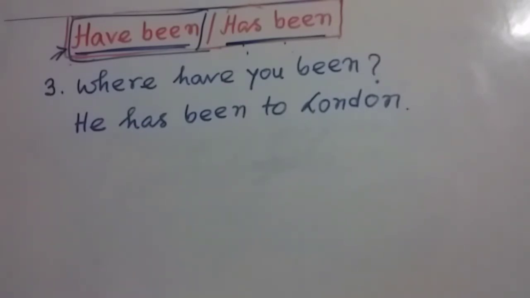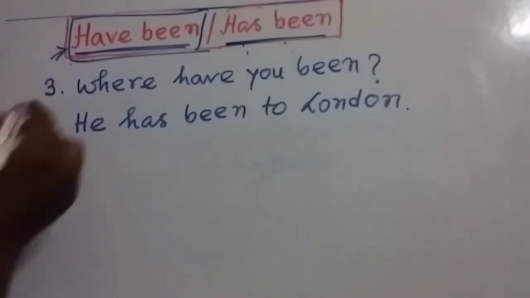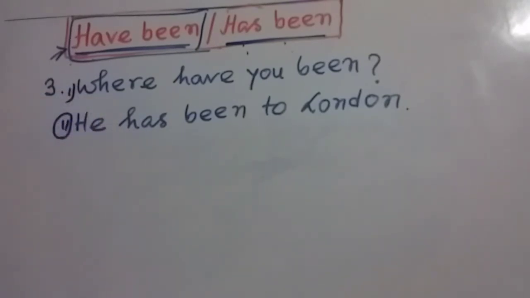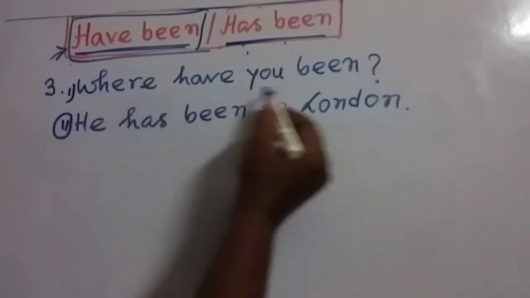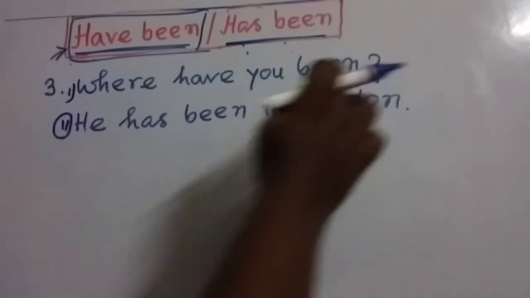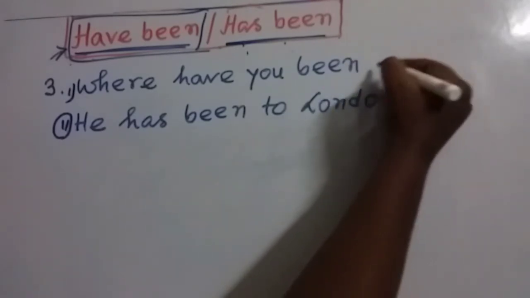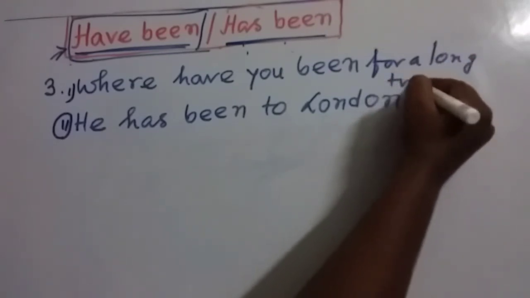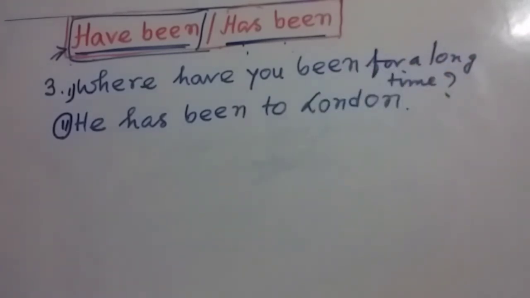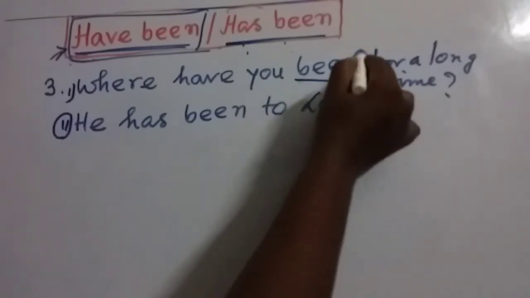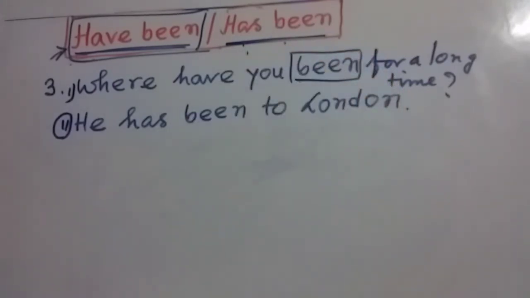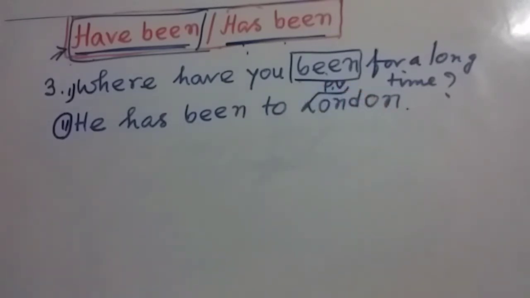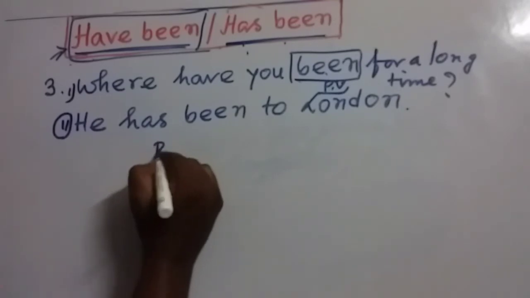Friends, here I have written two sentences. You can look at the first sentence. Where have you been? You can write down, where have you been for a long time? You can write down in this way. Actually, here, my dear friends, this been is not used as an auxiliary. Actually, this is the principal verb of this sentence. And you know, the principal verb is be.